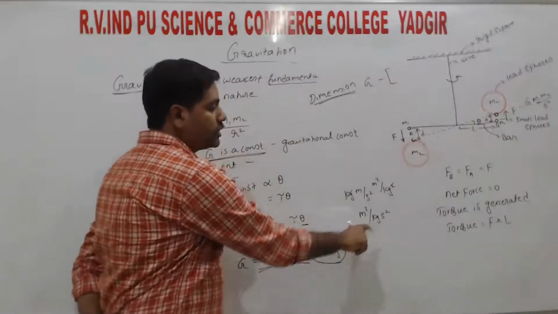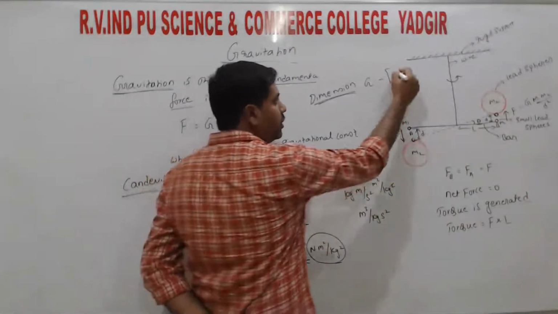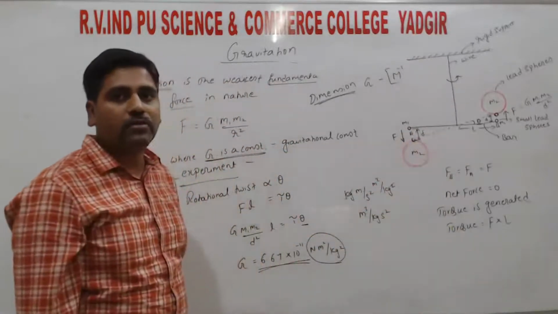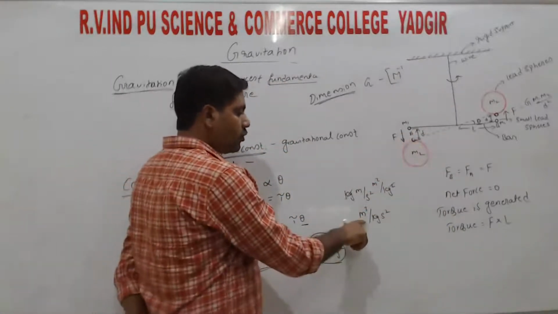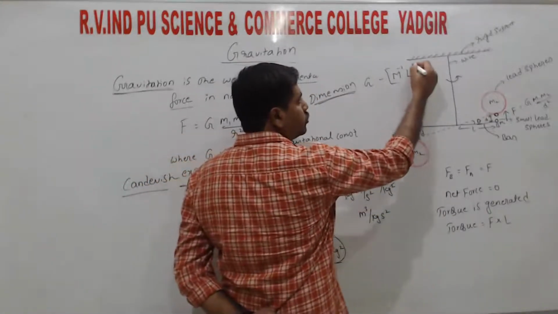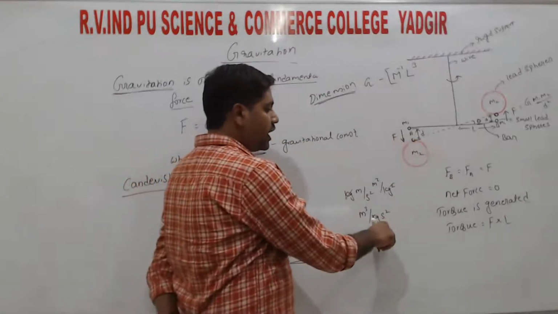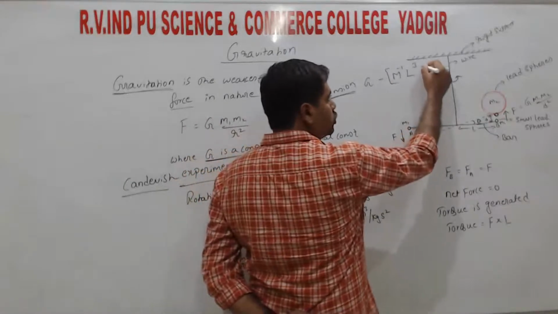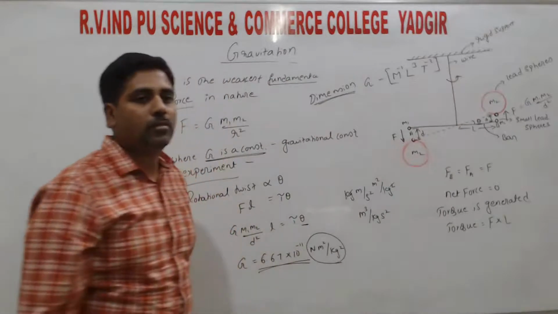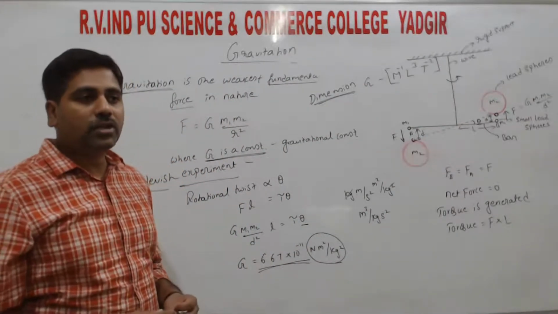So first starts with M. So mass, that is kg, denominator is there. So if we shift to the numerator, it becomes -1, right? So M to the power of -1. So meter, that is for the length L and its power is 3, right? So that is L to the power 3. Next, second is for time, that is also in the denominator. If it shifts to the numerator, it becomes -2, right? So by this way we can write the dimension for the gravitational constant.